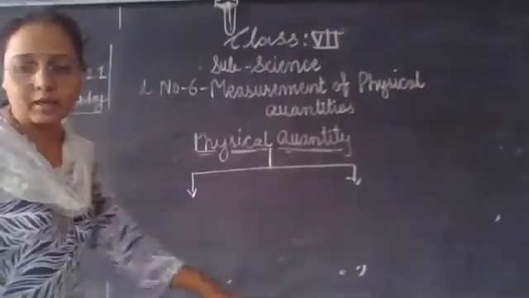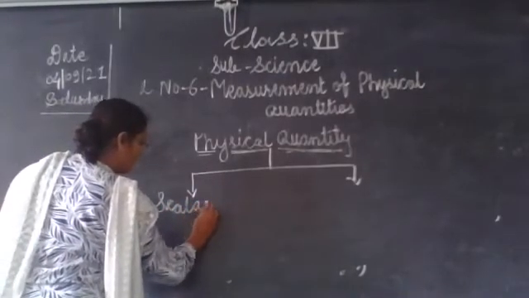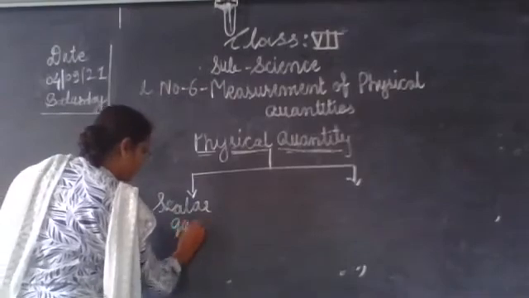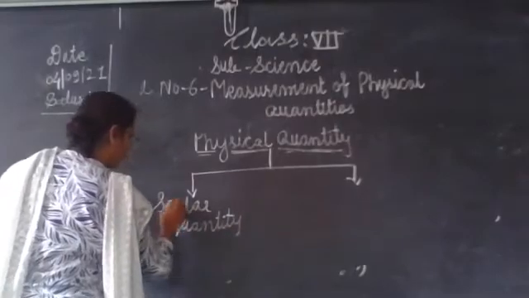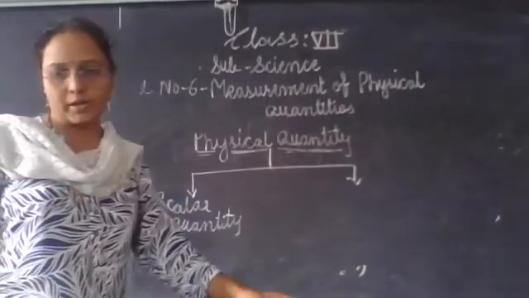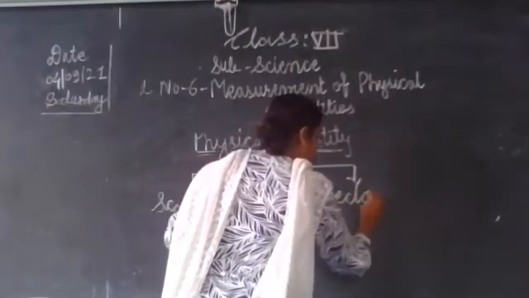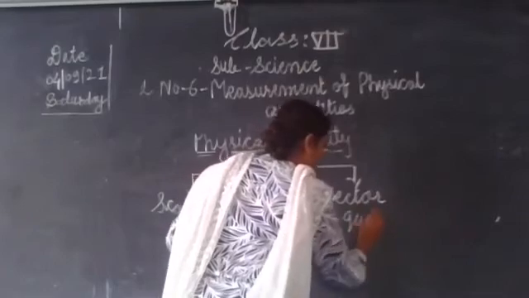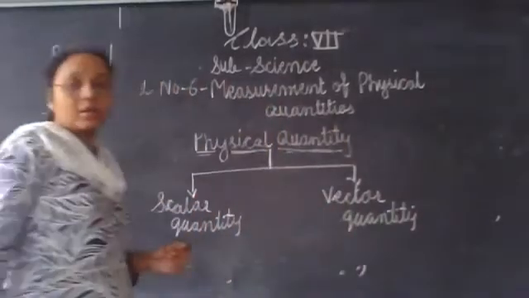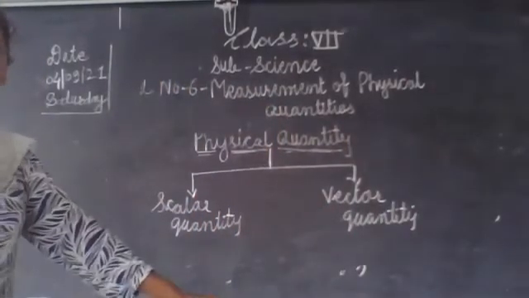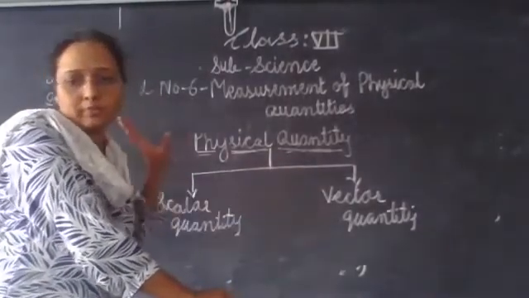That is scalar quantity and vector quantity. Now the question arises, what is meant by scalar quantity and what is meant by vector quantity?